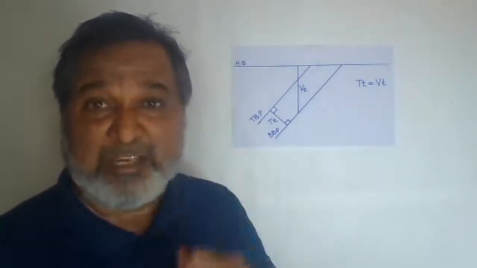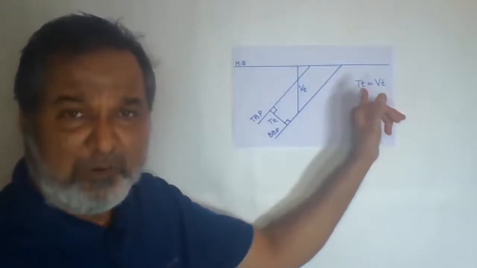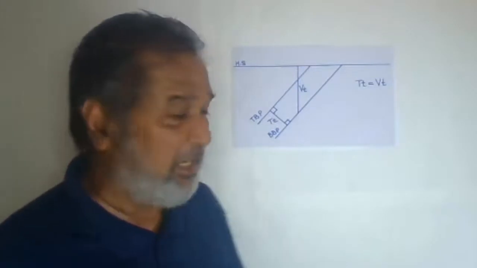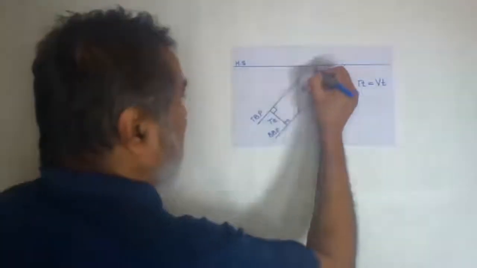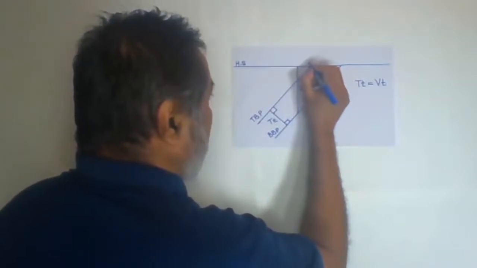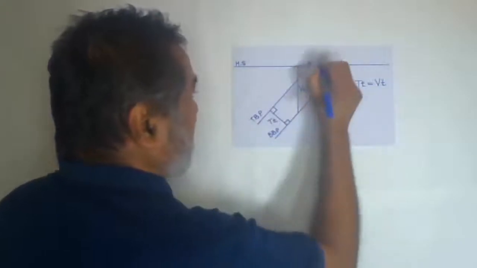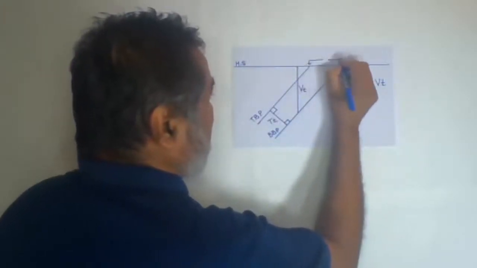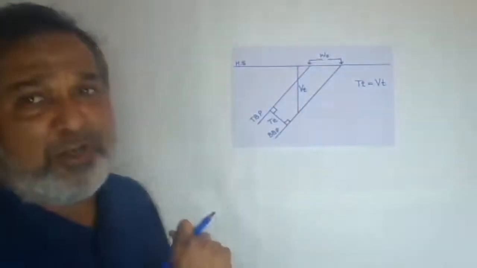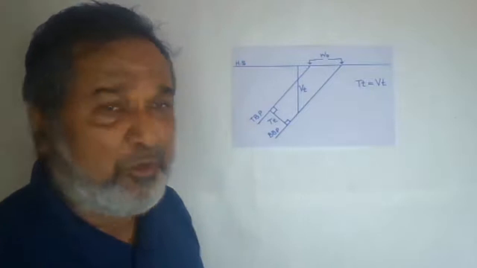Why? Because the vertical thickness you got is less. The vertical thickness should be equal to the true thickness, or the vertical thickness should be greater than the true thickness. Now the next one, the width of outcrop. Wherever on the horizontal surface the top bedding plane and the bottom bedding plane are exposed, the distance you measure between these two is called the width of outcrop on the horizontal slope.